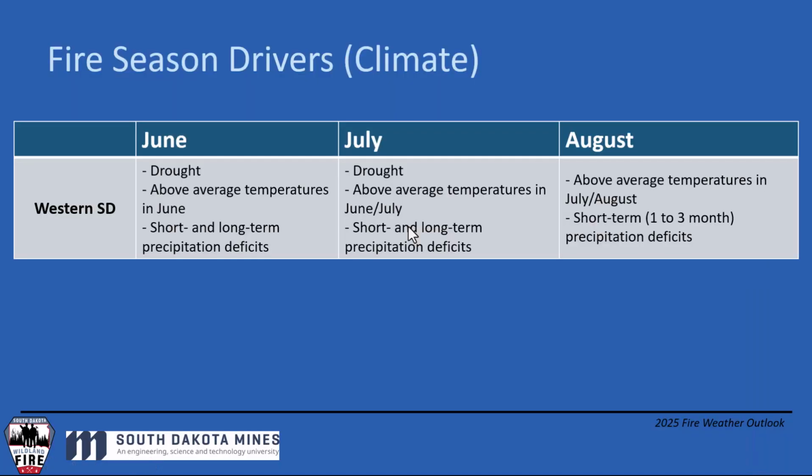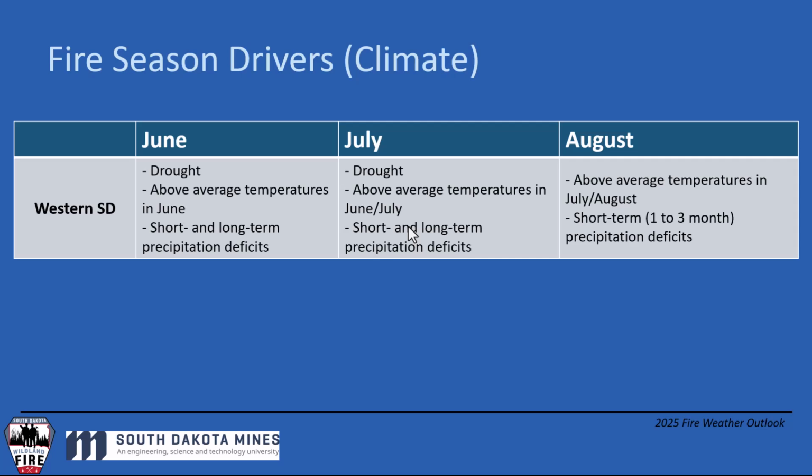What are the climatic drivers of large fire growth across western South Dakota? Well, in the month of June, it's drought, above average temperatures, and then short and long-term precipitation deficits. So if you have a dry April and May, you tend to get more fires in June, which totally makes sense. For July, it's largely the same, but there is a stronger signal for above average temperatures in June leading to large fire growth in July. For August, drought isn't necessarily as important. It's really above average summertime temperatures and short-term precipitation deficits.